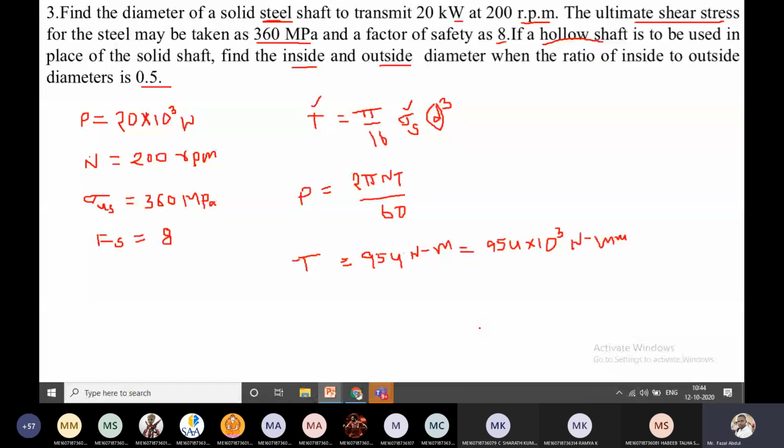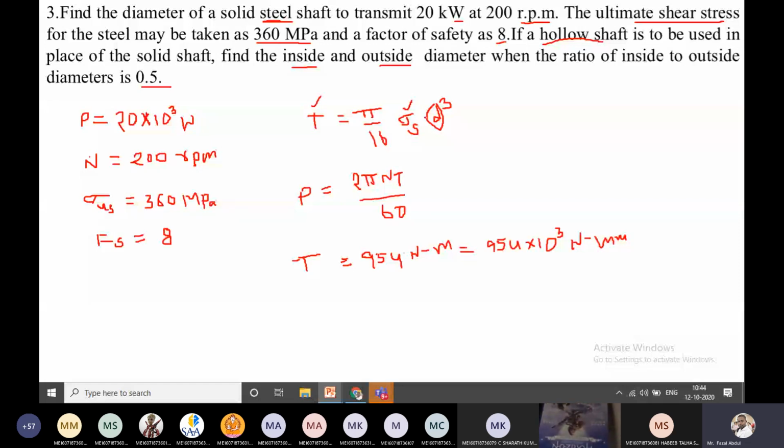To calculate this sigma s, the question gives the ultimate shear stress, but the equation requires the normal working shear stress. To calculate the working shear stress, we have one relation from the factor of safety. What is the equation for factor of safety?